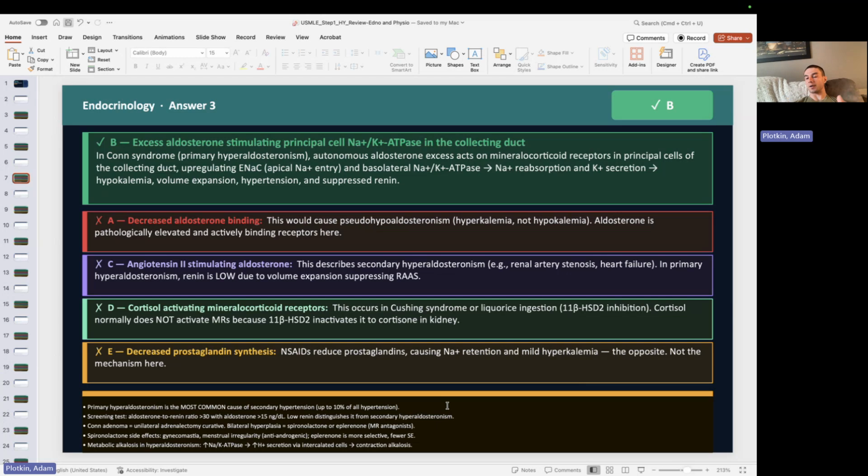Spironolactone is more potent than eplerenone at blocking the mineralocorticoid receptors, but spironolactone also inhibits androgen synthesis, which can lead to symptoms like gynecomastia, which patients don't want to have if they're male. Eplerenone doesn't have those anti-androgen effects. It's a little bit less potent, and it's also a lot more expensive. But if the patient has unilateral Conn syndrome, we can just remove the one adrenal gland, and that usually takes care of the work there.